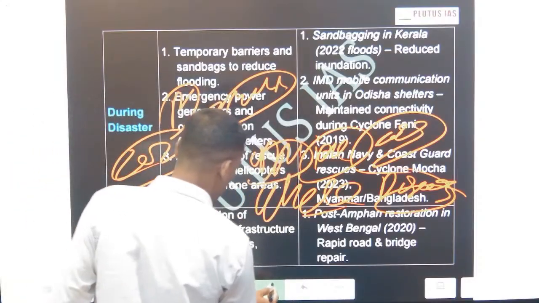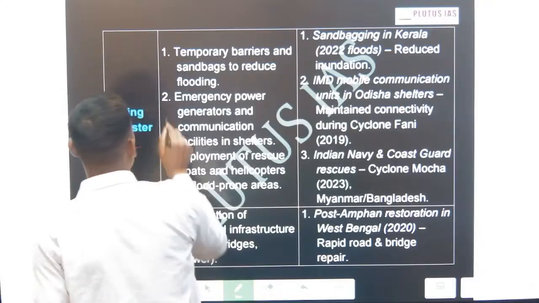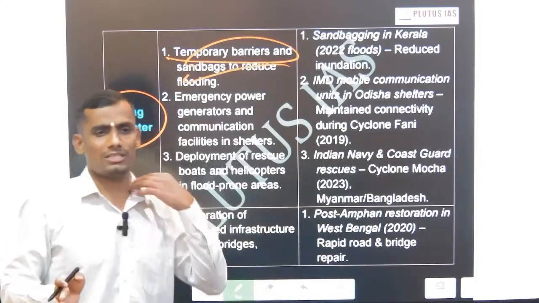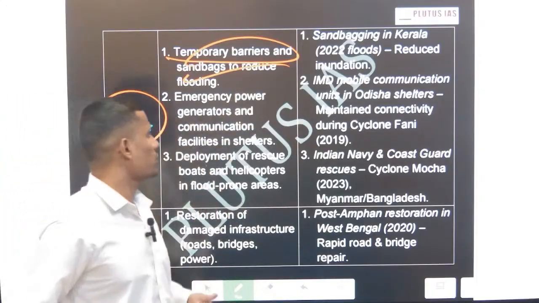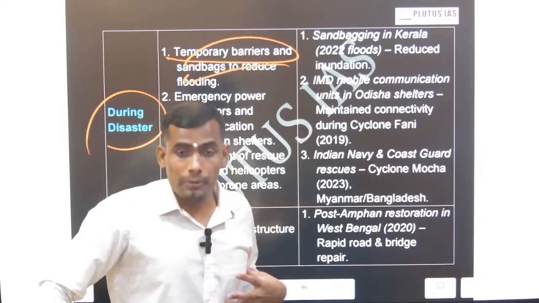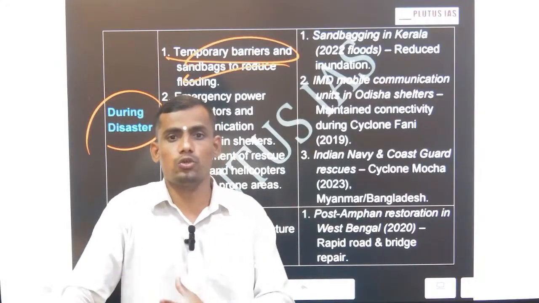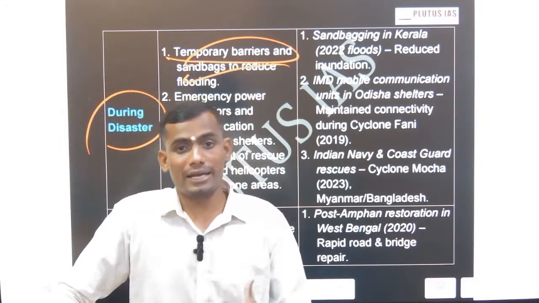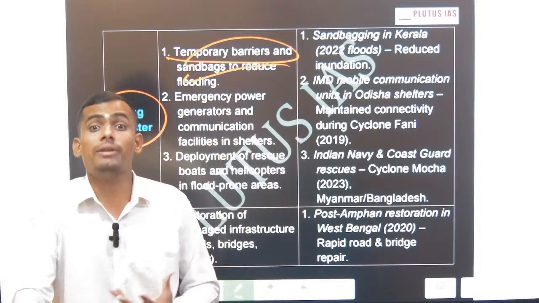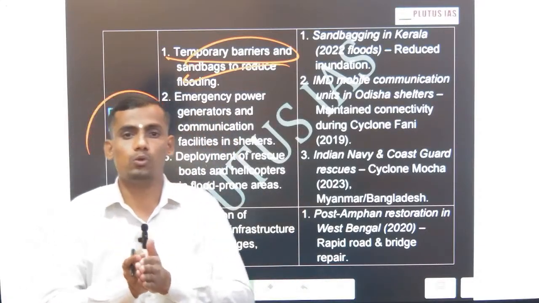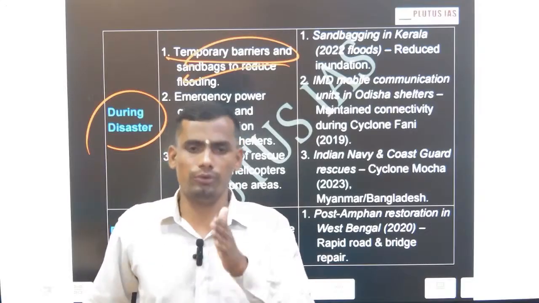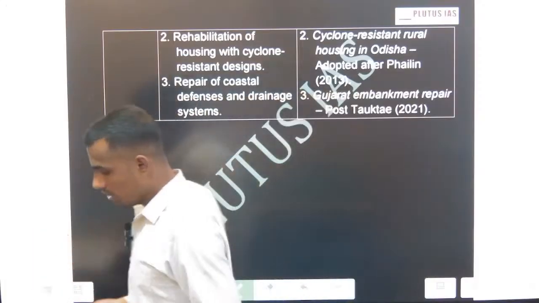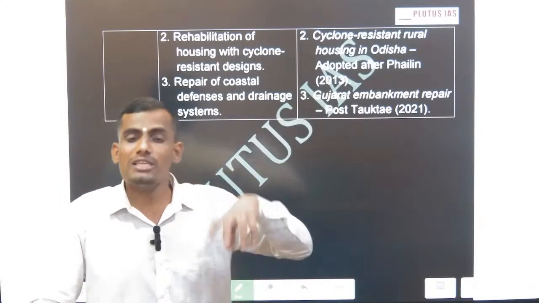Okay, now let me show you during the disaster. Creating temporary barriers, like sandbagging, as happened in Kerala. The IMD and the communication and emergency system should be there, and evacuation of the people before something happens, and during as well. Even the Territorial Army, Coast Guard, Marine Police, State Police, and the state civil administration all work in tandem to help during the cyclone or disaster. Okay, this is during the disaster, the structural measures.